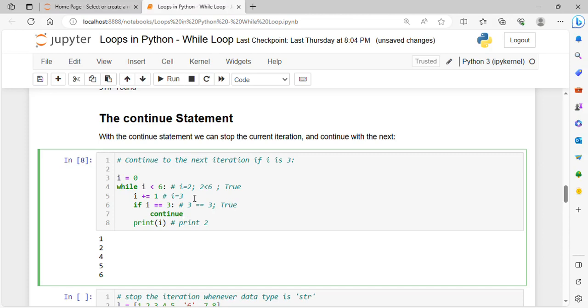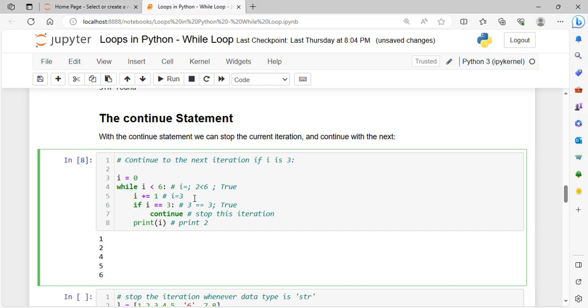So it will stop this iteration, and it will not go to print also, as this iteration is stopped. So it will not print 3. Then for the next iteration it will continue. As we are inserting the continue statement, only the current iteration will stop and the next iteration will continue.